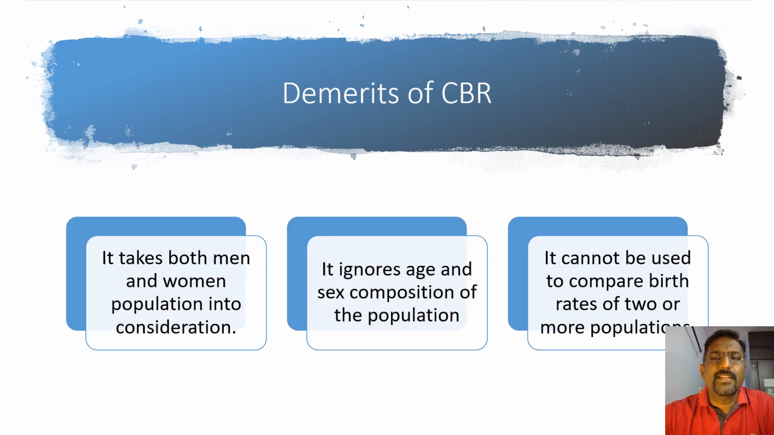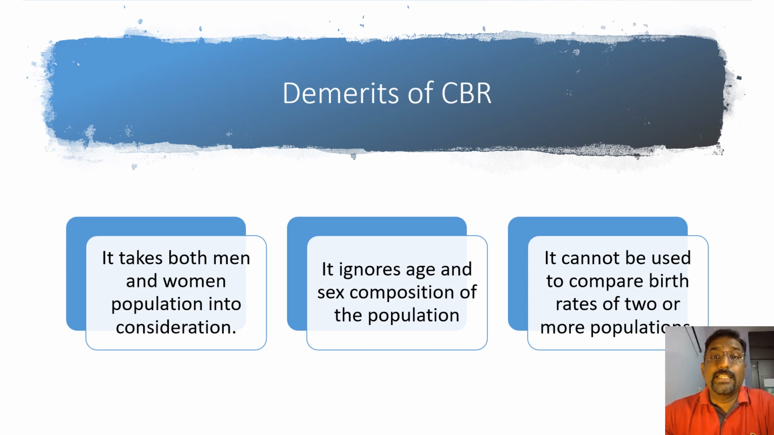Then let's learn the demerits of CBR. What are the demerits of CBR? Demerits are very important, as I said, and I have explained to you. When they rectify and correct each disadvantage or demerit one by one, they are entering into a new fertility rate or new birth rate. So demerits of CBR are very important.